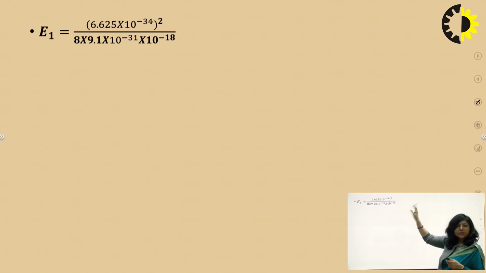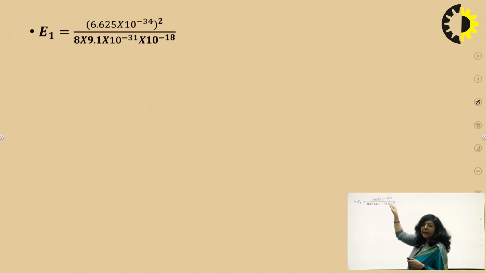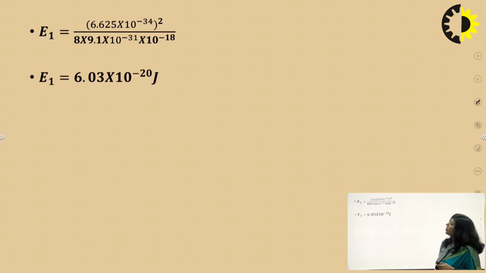So all the values are substituted over here and after simplification, just solve all these parameters, you will get the energy and that energy is 6.03 into 10 raised to power minus 20 joule. So this is the way to find the energy of the first energy level when an electron is trapped in a box of width 10 raised to power minus 9 meter.